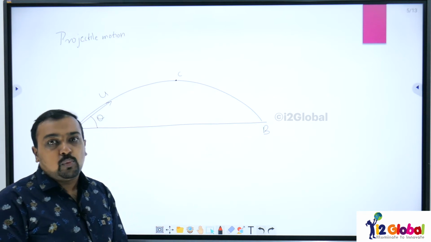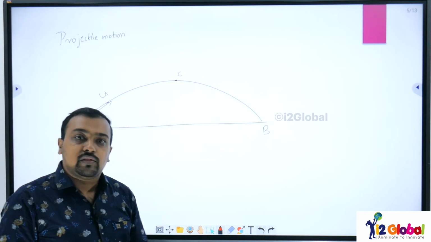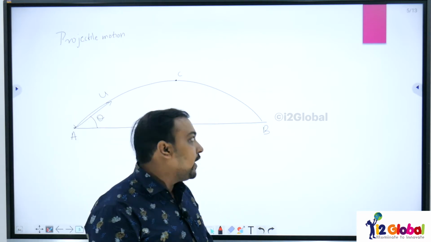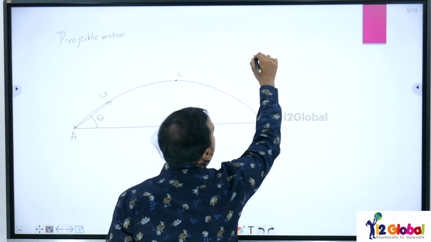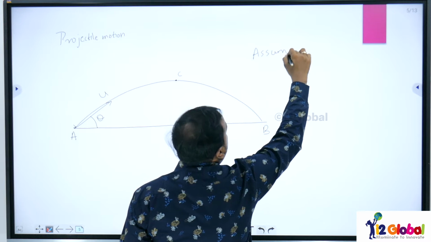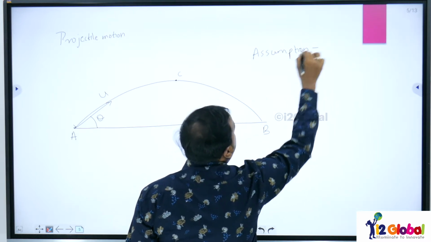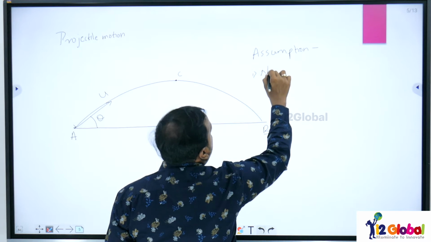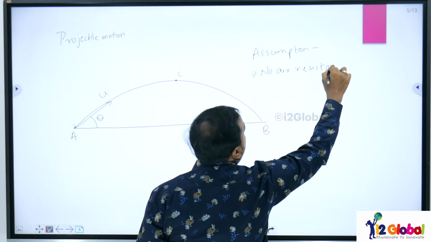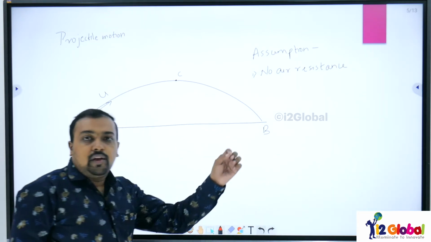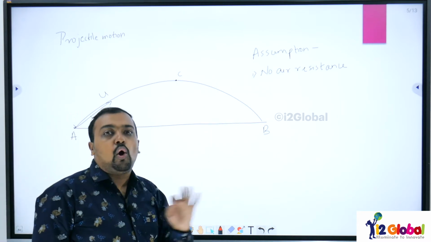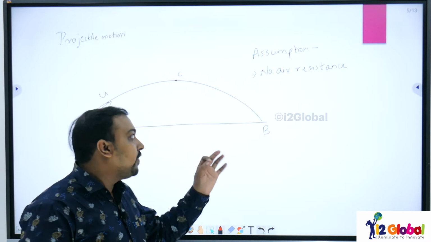For analyzing this motion, first we will have to take a few assumptions. These assumptions are there in your course syllabus, and you have to follow them every time. The first assumption we have is that there is no air resistance. It is thrown and there is no air resistance. That means during this motion there will not be any effect of air on this body.